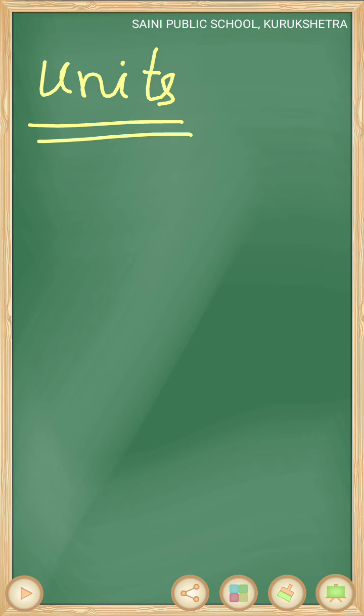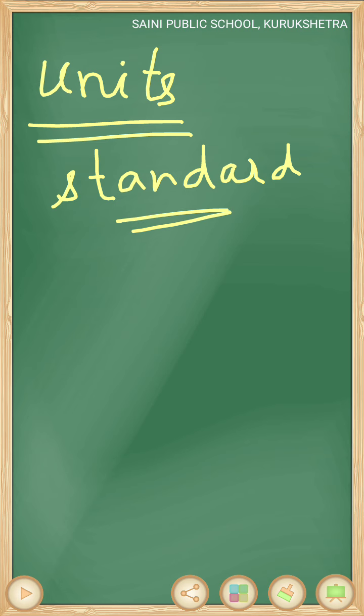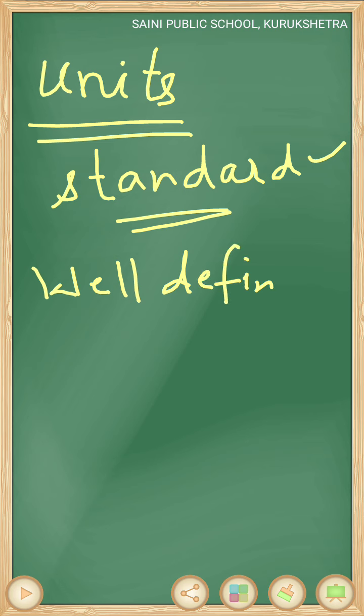Now there are some standard units for measuring weights. First of all, you must know what you mean by standard units. Standard units are units which are well defined. There are some qualities of standard units. First quality is that it should be well defined. We can define it.